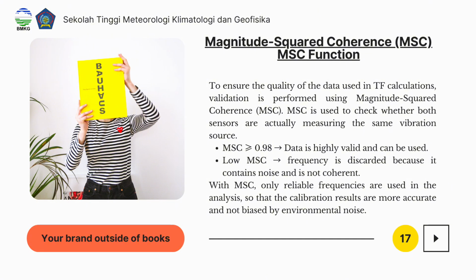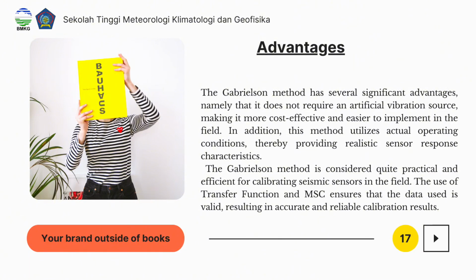With high MSC, the data is highly valid and can be used. Low MSC frequencies are discarded because they contain noise and are not coherent. With MSC, only reliable frequencies are used in the analysis, so that the calibration results are more accurate and not biased by environmental noise. And then advantages.